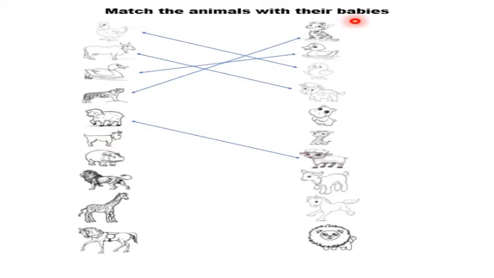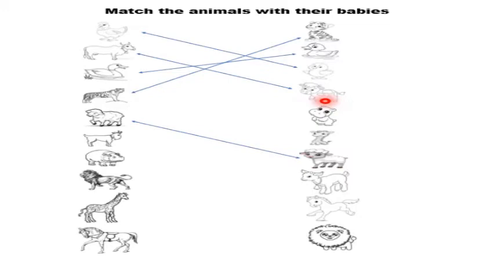The baby of goat is called, let's see, cub. Is this cub a baby of goat? No, this cub is a baby of tiger. Duckling. Is this duckling a baby of goat? No, this duckling is a baby of duck. Chick. Is this chick a baby of goat? No, this chick is a baby of hen.